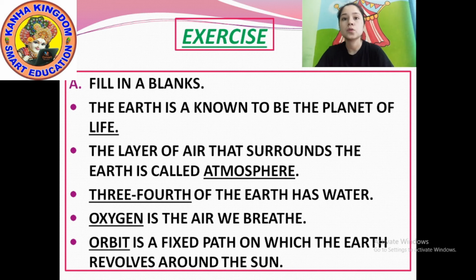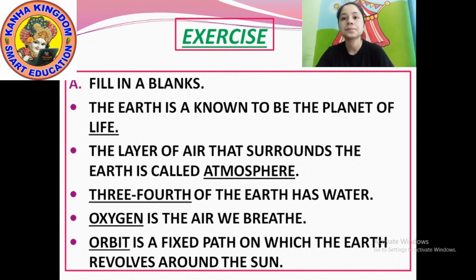Finished? Question number 2. The layer of air that surrounds the earth is called dash.